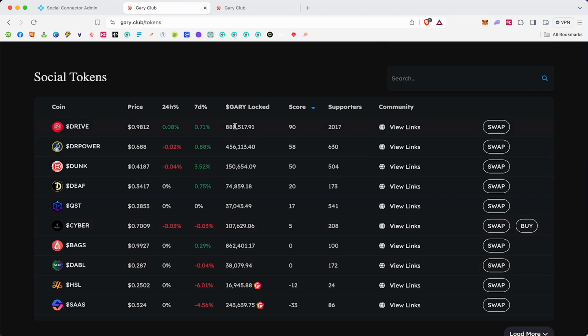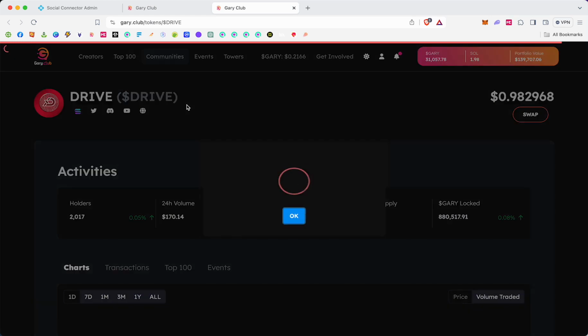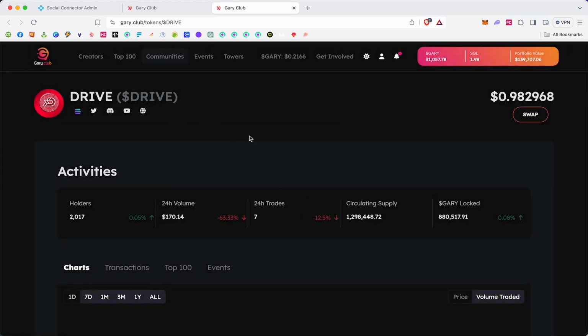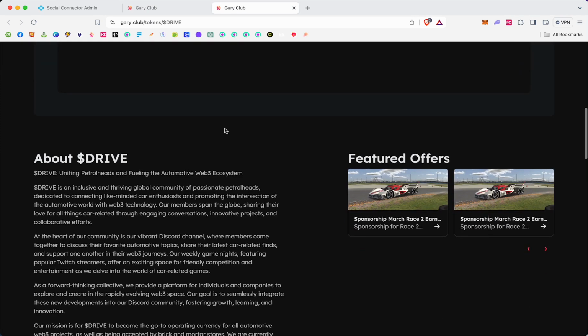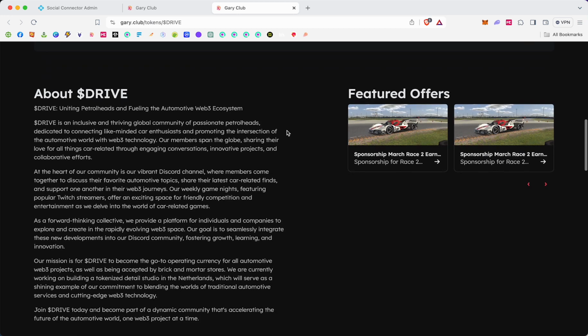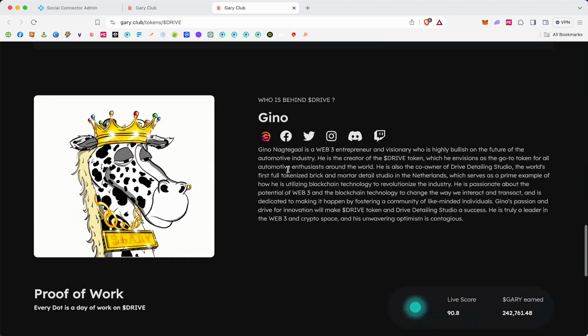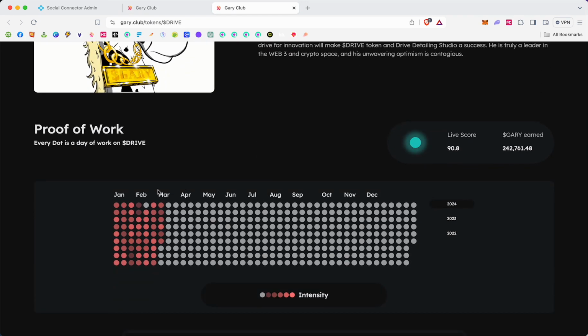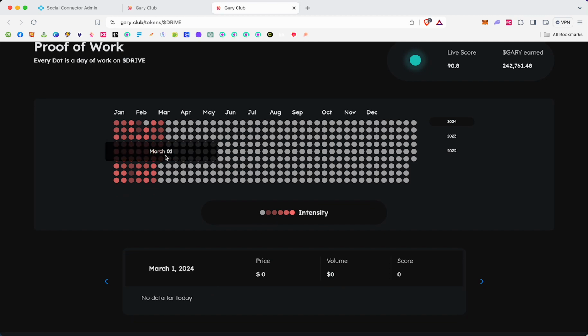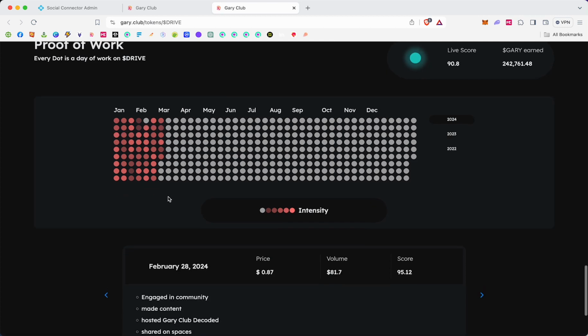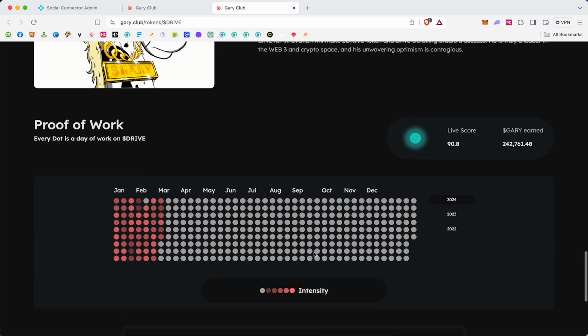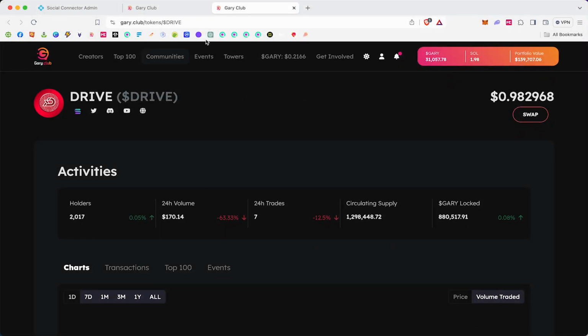We see how much Gary coin is here. We see what the score is, which we'll get to in just a second. We see supporters, and we see the communities, and we can view links, and we can swap and all that. Here's Drive, so it tells us everything about Drive. There'll be a chart that loads there, featured offers, rewards for holding, who's behind Drive, and the score, and you can see their proof of work, what they've been doing every day. So you can flip through and see everything about them, which is great data, great information.